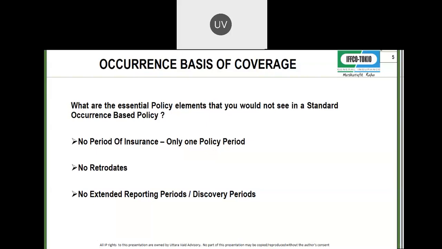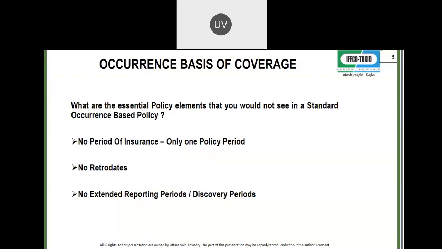So there are times when the brokers ask me, how do we differentiate? I said, look for retro date. If there is no retro date, it's an occurrence based policy. There are also no extended reporting periods. Why? The fellow does not need an extended reporting period. He can report a claim until posterity. 20 years down the line, he can report a claim.